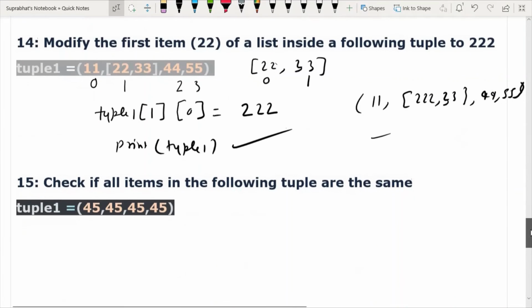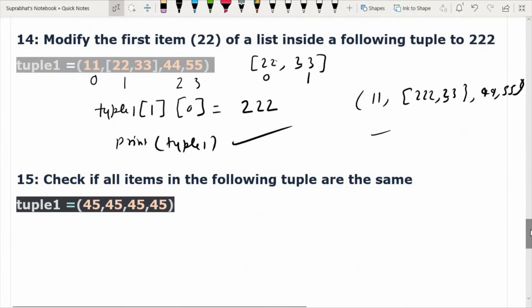Next question is, check if all items in the tuples are same. Check if all items in this tuples are same. How we will check? Please give reply.